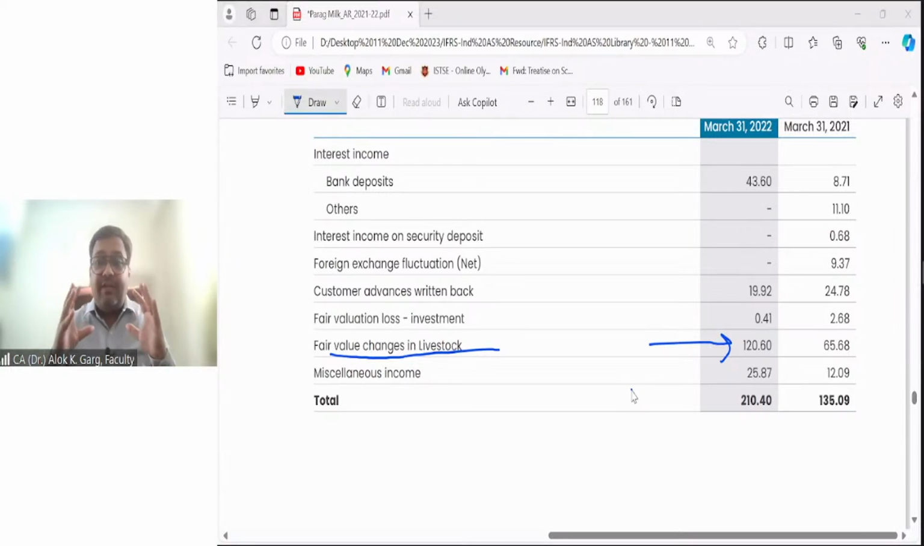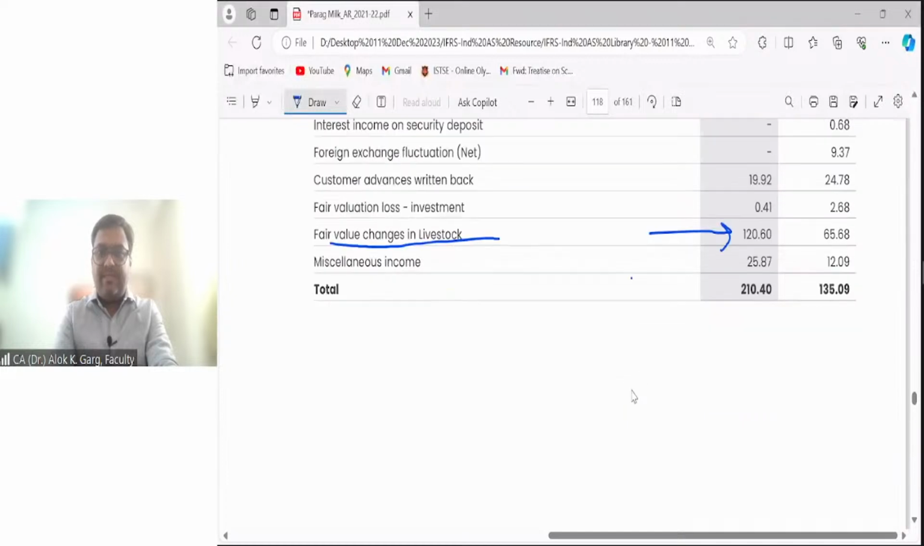Friends, are you able to relate this concept with the help of this listed company annual report? Are you able to relate this concept? Yes or no? Have you enjoyed this real life example? Right, guys?